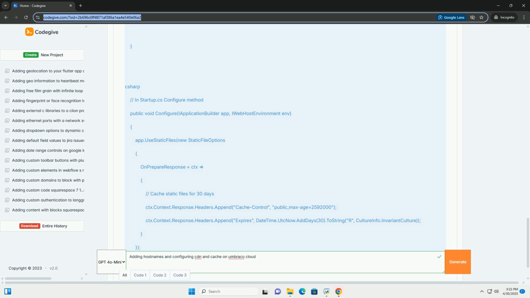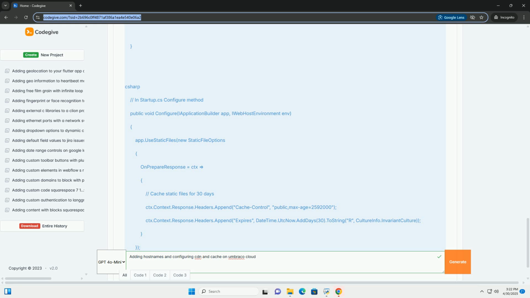You might want to strip them, ignore them, or cache them based on the query string values. Edge rules: Cloudflare Workers allow you to write JavaScript code that runs on Cloudflare's edge servers. You can use Workers to customize caching behavior, modify headers, and perform other advanced tasks.